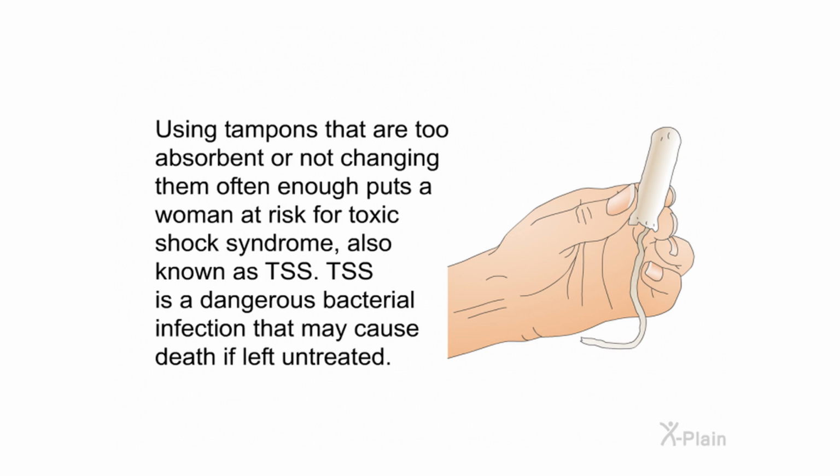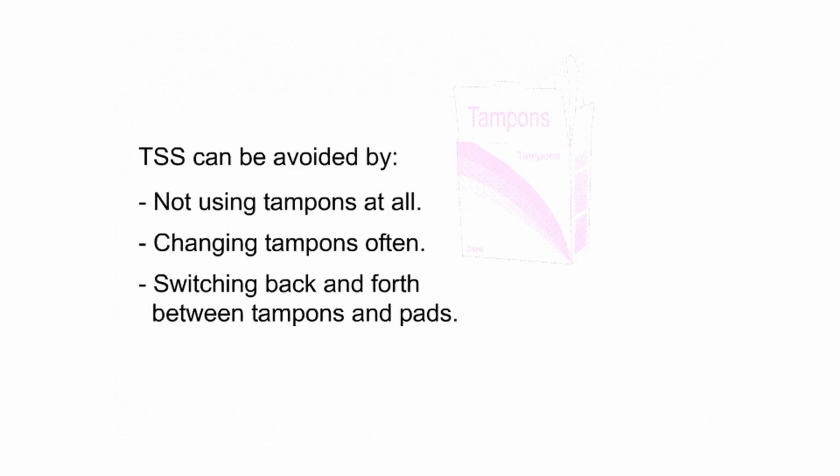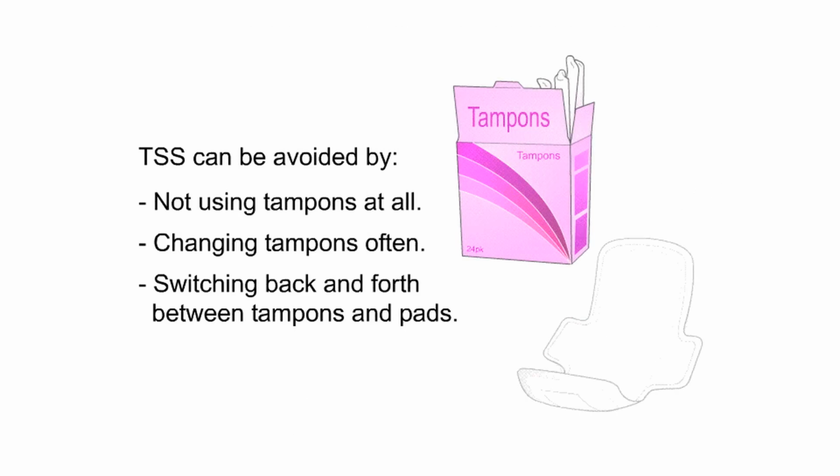Using tampons that are too absorbent or not changing them often enough puts a woman at risk for toxic shock syndrome, also known as TSS. TSS is a dangerous bacterial infection that may cause death if left untreated. TSS can be avoided by not using tampons at all, changing tampons often, or switching back and forth between tampons and pads.